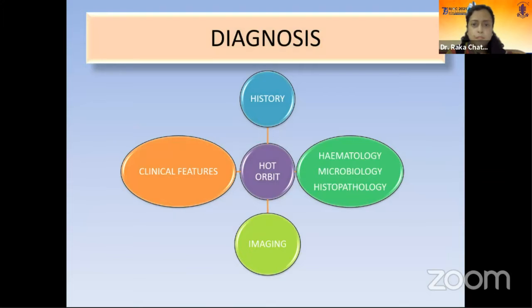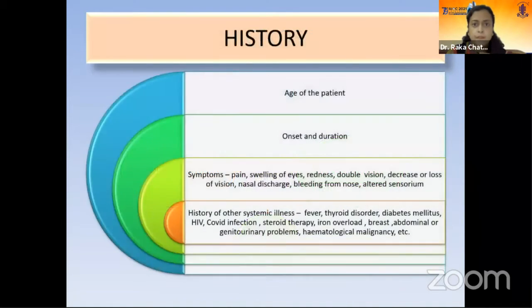Now, how to approach such a patient? First of all, you have to take a thorough history, do a thorough clinical examination, and send the patient for appropriate diagnostic tests. Imaging comes first, and then the other ancillary tests like hematology, histopathology, microbiology, molecular diagnosis.